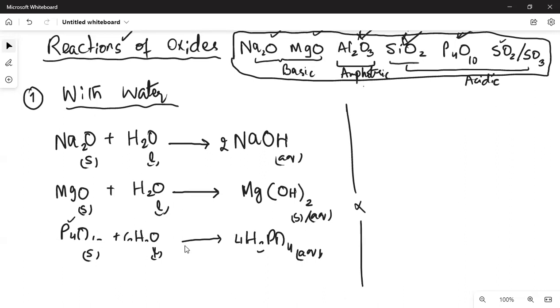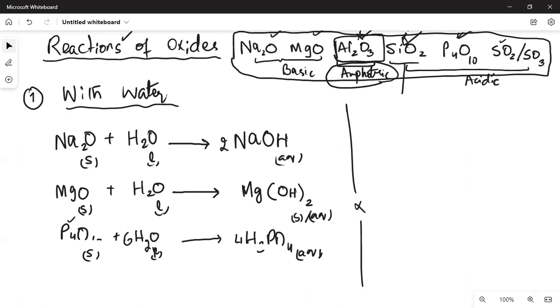Sir, I have a question. Yes. Why doesn't aluminium oxide react with water? You should have the answer at this stage. Amphoteric oxides do not react with water, they react with acid and base. ये दो level का concept है बेटा. Al2O3 is an amphoteric oxide. It doesn't react with water. Amphoteric जो होते हैं और neutral oxide don't react with water.